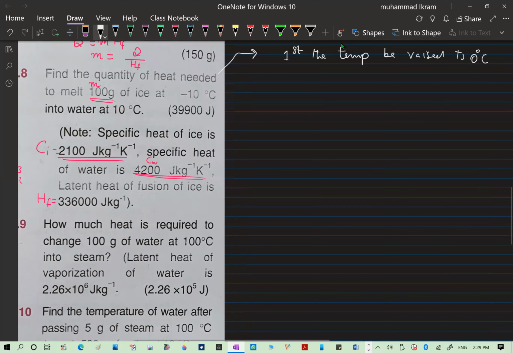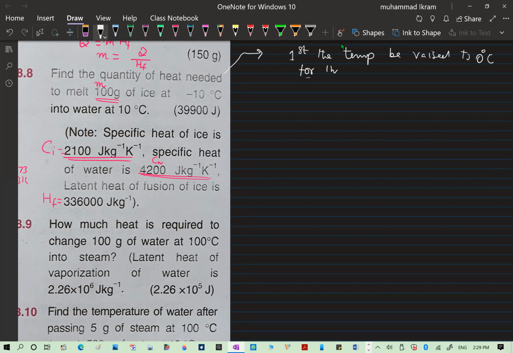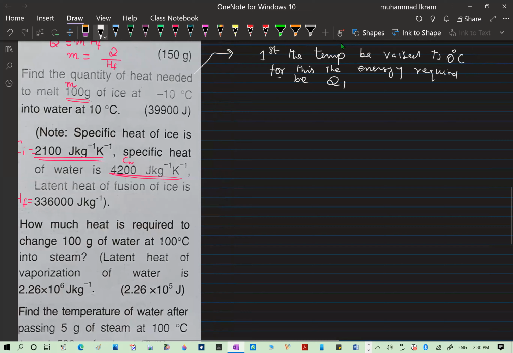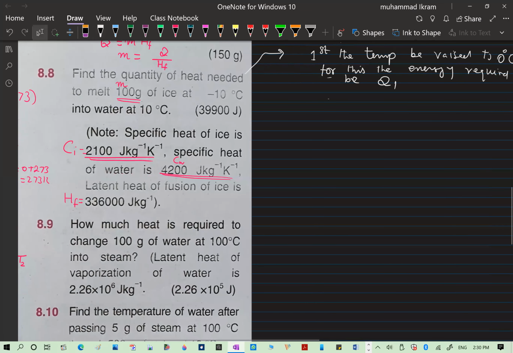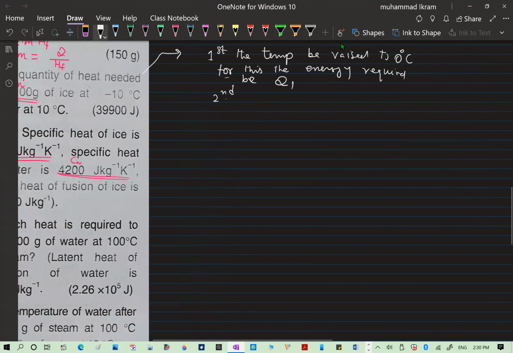For this, the energy required will be Q1. Okay, then in the second part, it should melt, right?